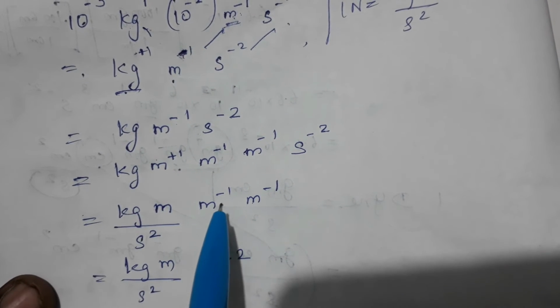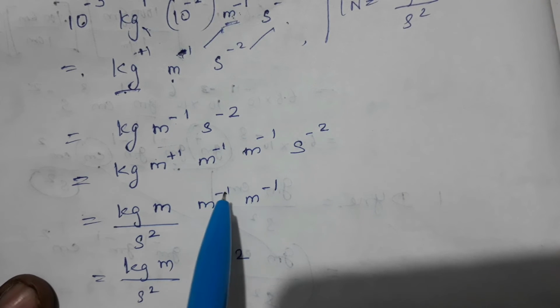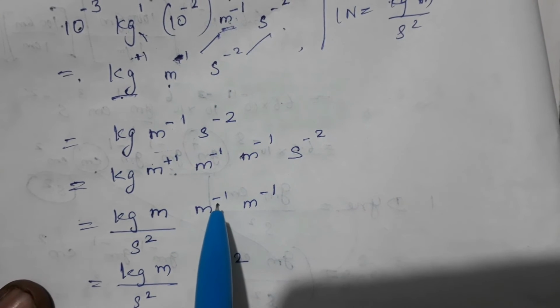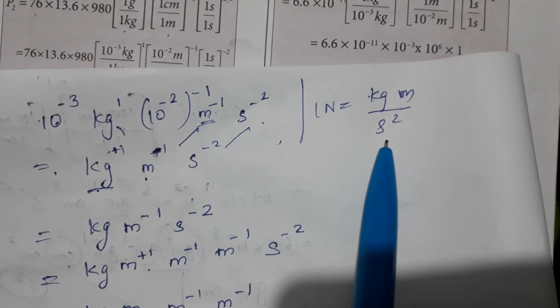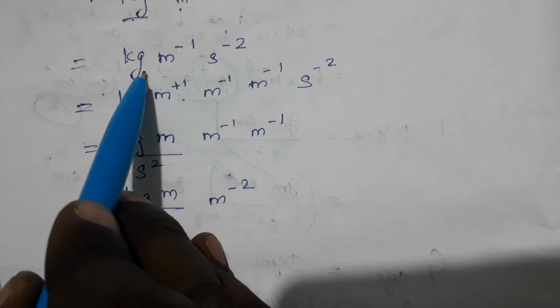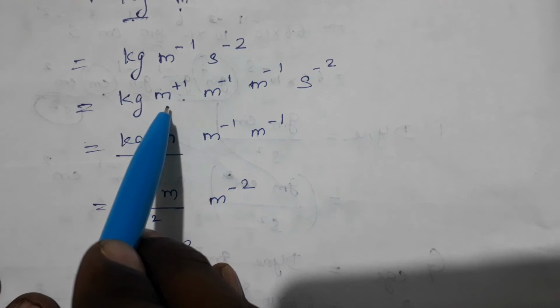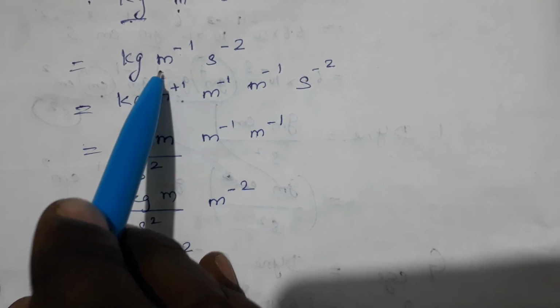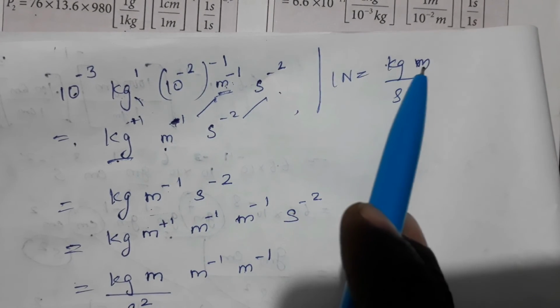Now we have to convert it into SI units. We know that 1 Newton is equal to kg meter by second square. In order to bring it into this form, we note that we don't have positive m here, whereas the Newton has positive m.